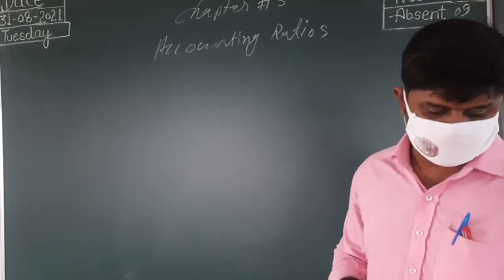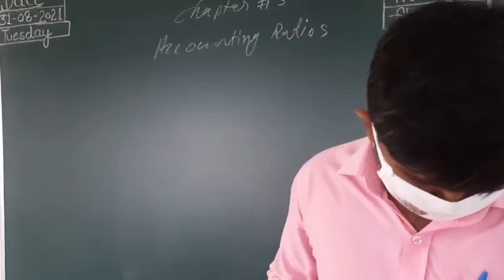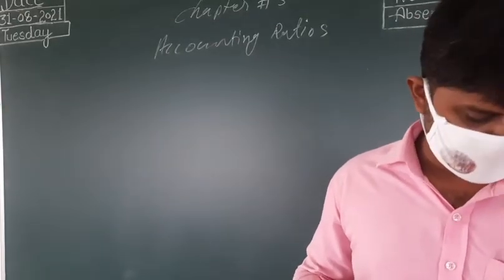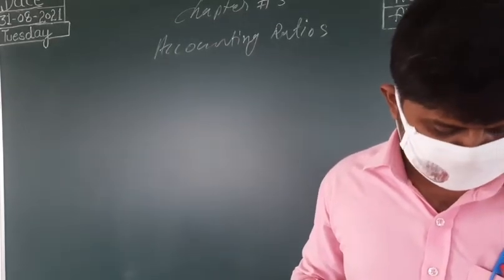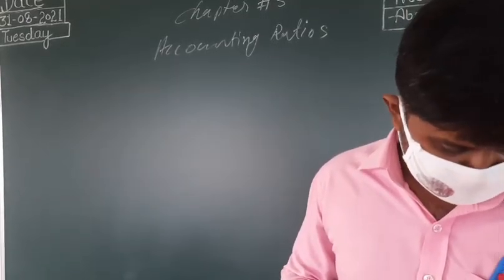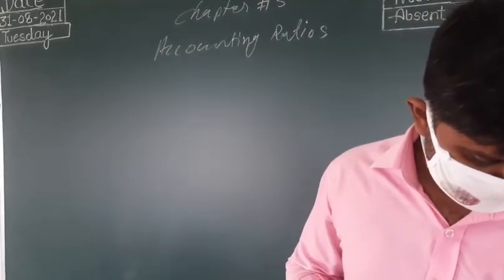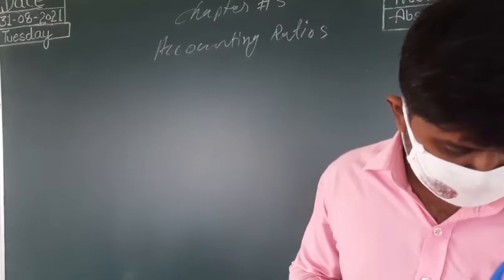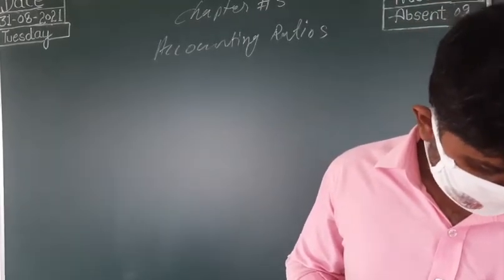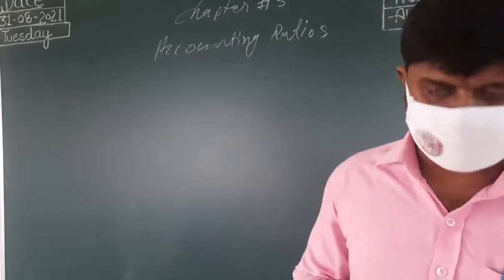So what is accounting ratio? This is one of the important tools for financial statement analysis. A ratio is a mathematical number calculated by reference to the relationship of two or more numbers and can be expressed as a fraction, proportion, percentage, or number of times.